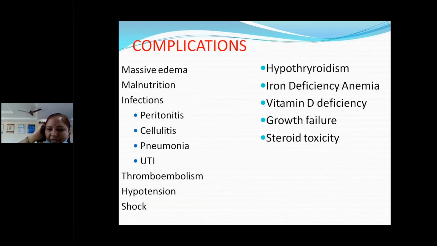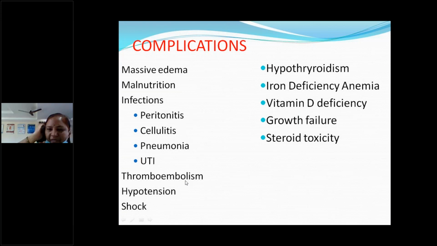So complications, what are the complications? This is also a commonly asked question for 4 marks. What are the complications of nephrotic syndrome? Because of massive edema, they may have breathlessness and respiratory distress, and malnutrition. Because edema masks the malnutrition, protein will be lost. So this child will have underlying malnutrition, and there will be infections like peritonitis, cellulitis, pneumonia, urinary tract infection, because of loss of immunoglobulins and complements in the urine, because those are also proteins. This leads to them being more prone to infections.